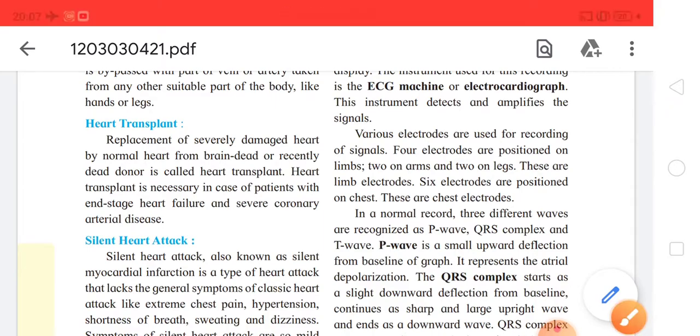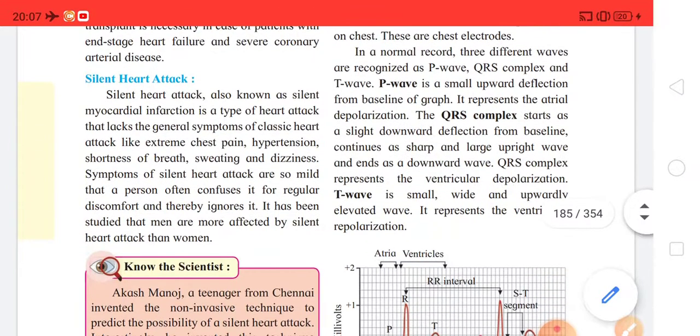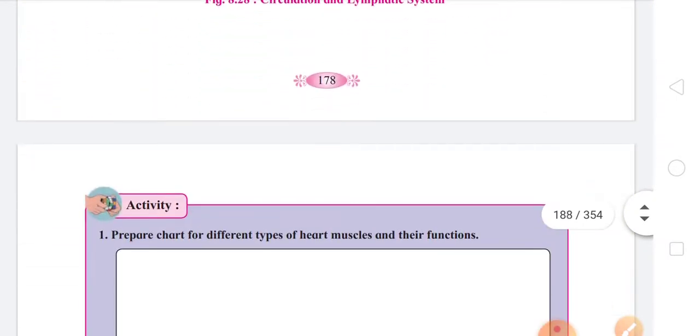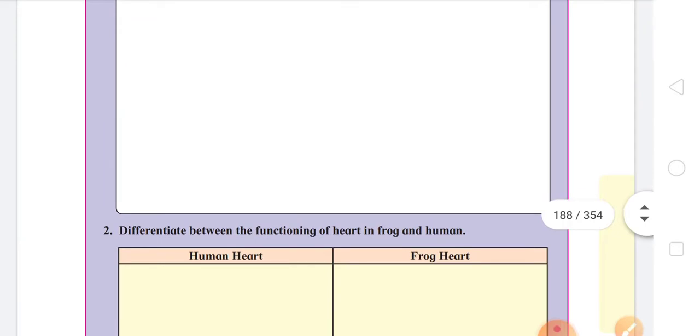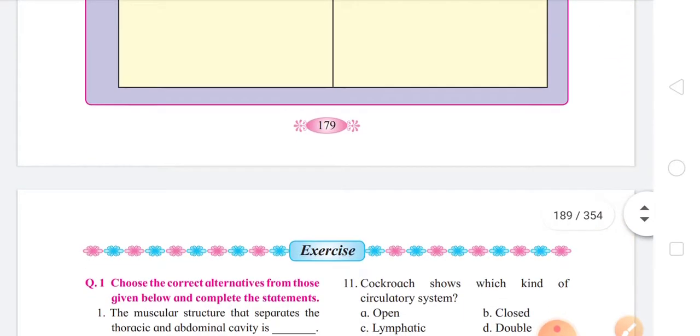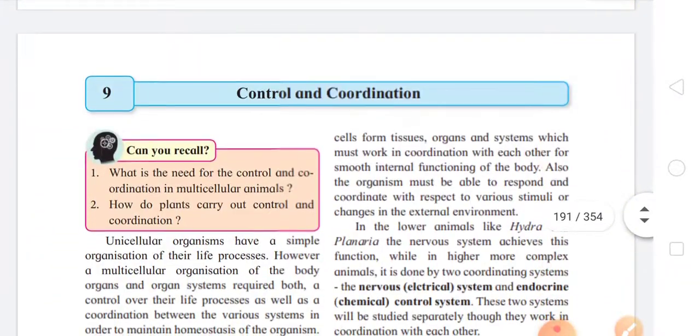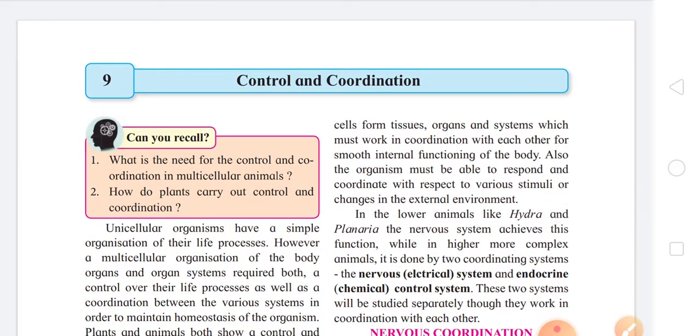Okay, so in this chapter, only these parts are deleted. Rest everything is included. Now let us come to the next chapter, that is the 9th chapter. Please take out the 9th chapter of your syllabus. The page number is 186. The chapter is the 9th chapter, control and coordination.